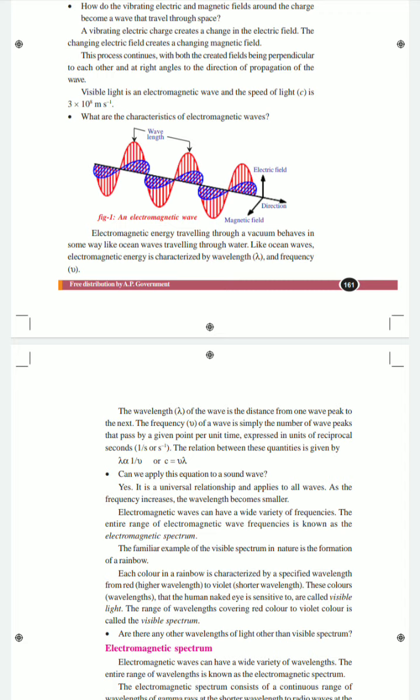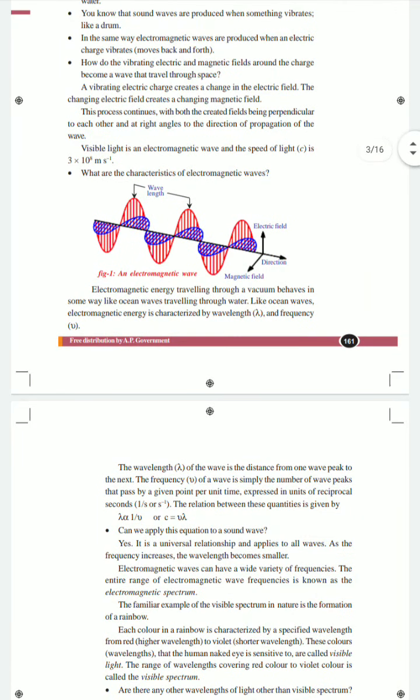Here we have to know the two important characteristics of the electromagnetic wave: wavelength and frequency. What is the meaning of wavelength? Every electromagnetic wave has two important characteristics, the wavelength and the frequency. The wavelength of the wave is the distance from one wave peak to the next one.